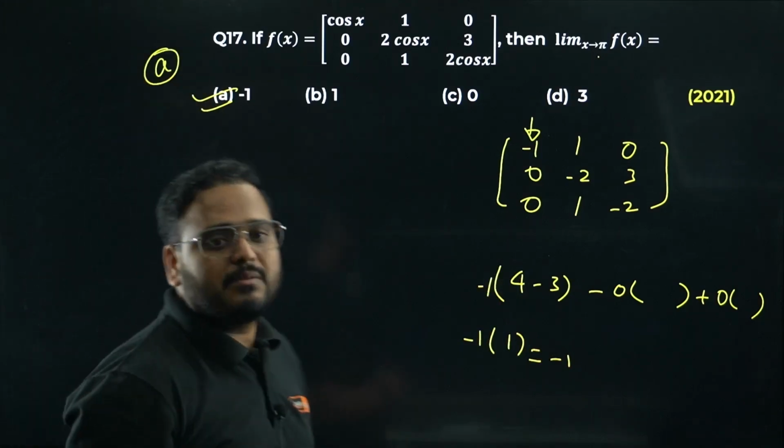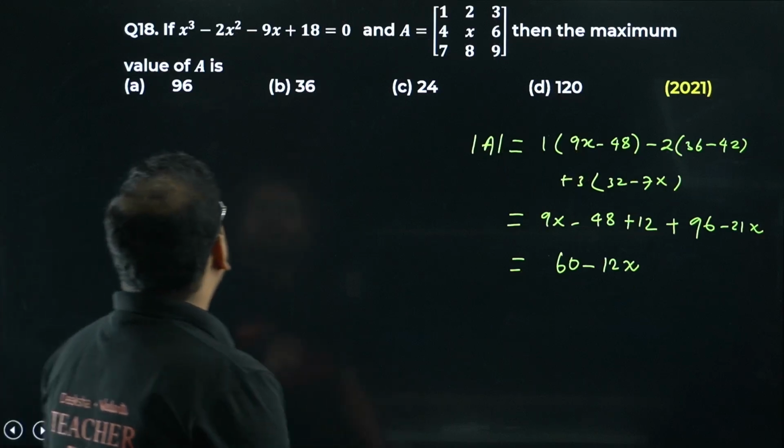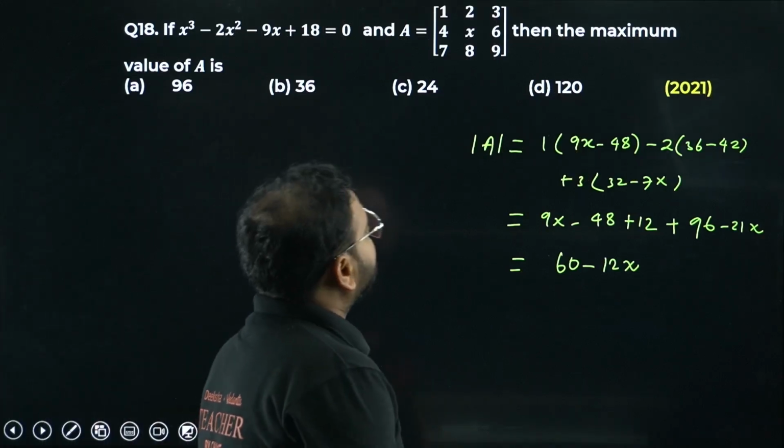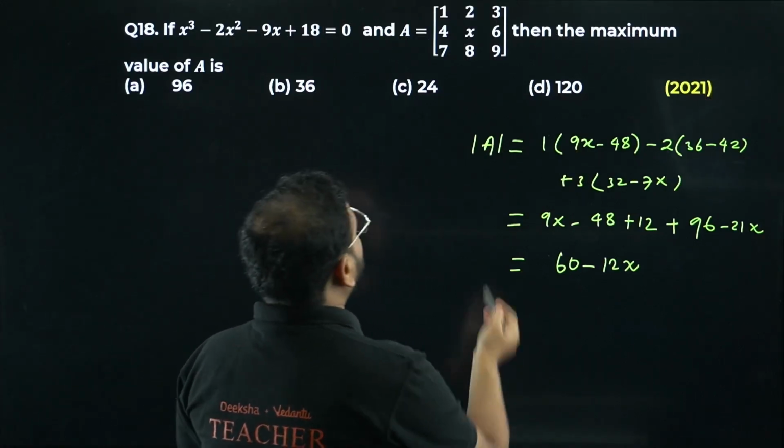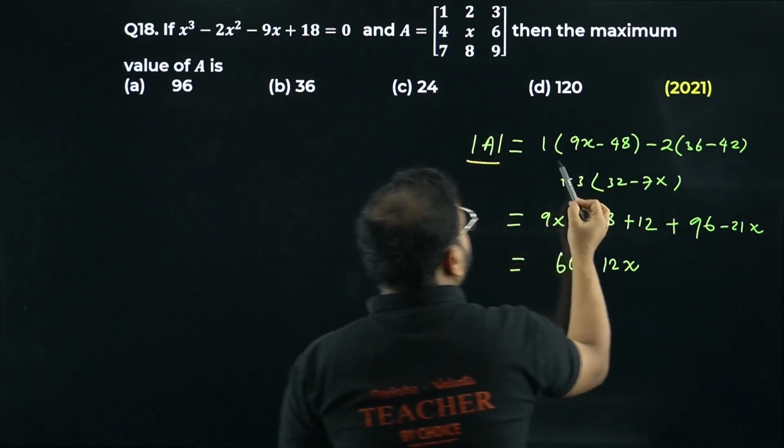17th is done, very simple. Moving on to question number 18 now. So if x cube minus this, okay, fine. What I've done over here is I found the determinant of A already. Please check. Across 1 I get 9x minus 48.